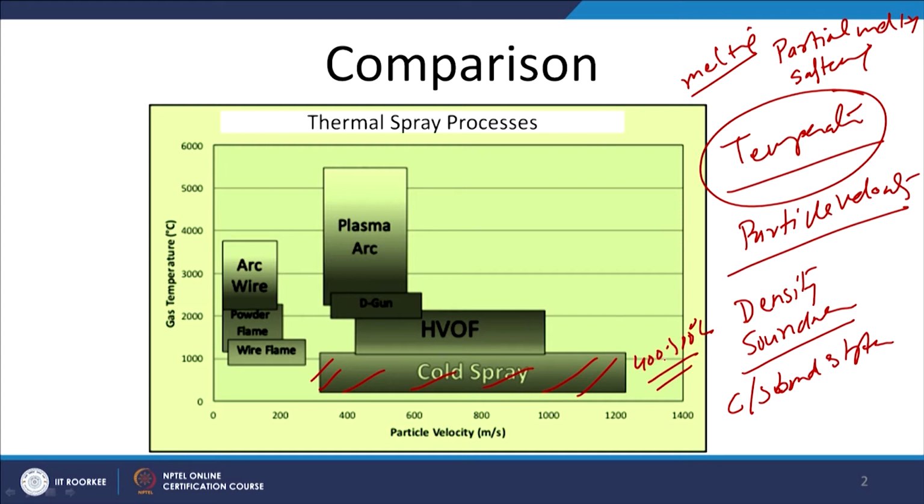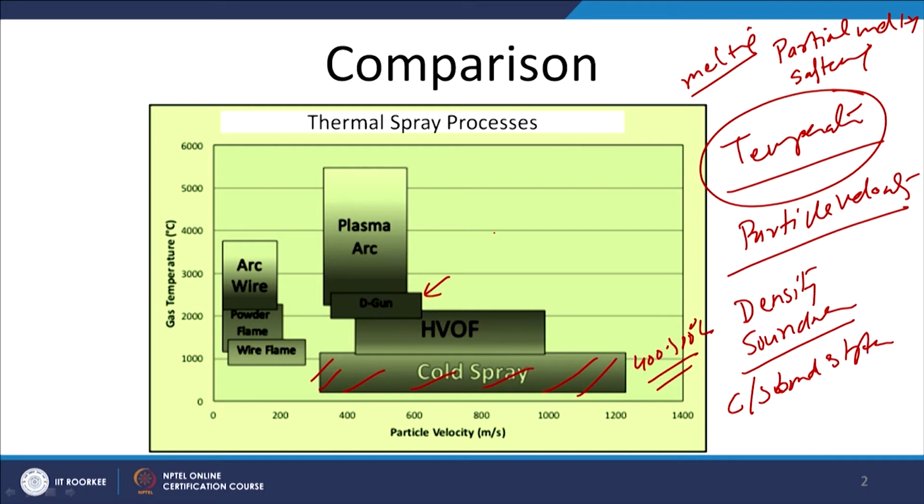If we see the arc wire spray process, the temperature is in the range of 2000 to 4000 degrees centigrade, while in the plasma arc spray process, temperature can be even greater than 5000 degrees centigrade. For detonation gun, temperature is low, like 2000 to 2500 degrees centigrade. The same is true for the high velocity oxy-fuel spray process, but it is higher than the cold spray process, like 1000 to 2200 degrees centigrade.